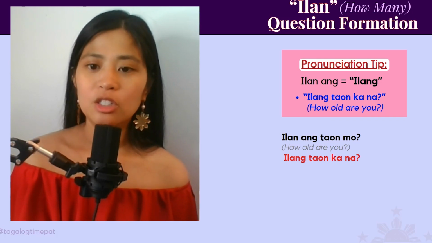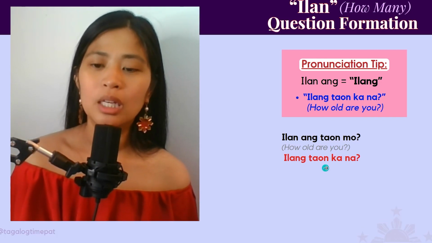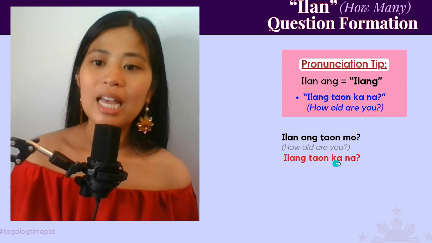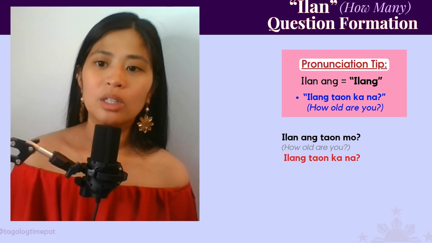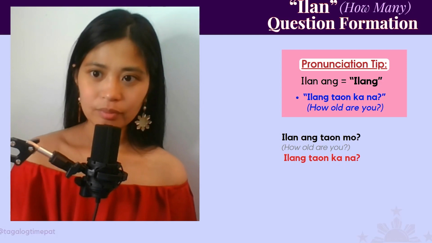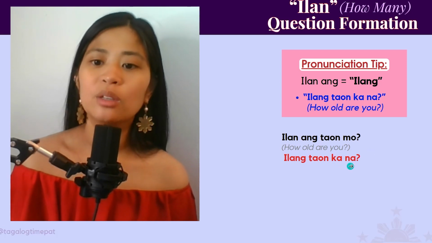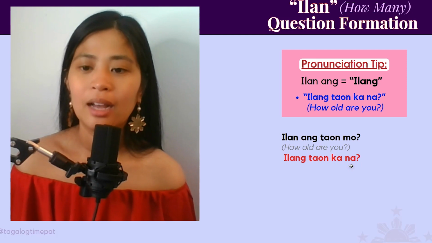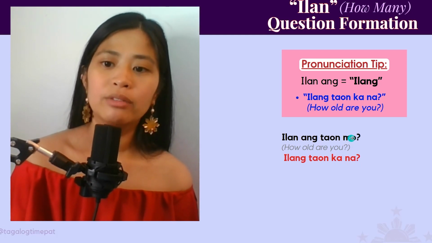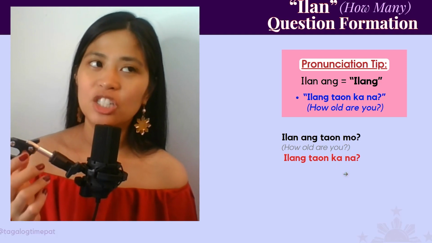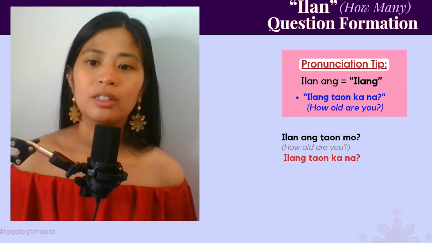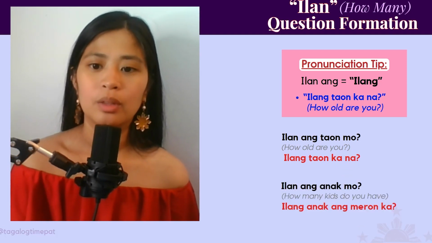But when we make the contraction, ilang taon ka na, now we are using a different pronoun. So, ilang taon ka na. And you don't have to add na. Ilang taon ka? How old are you? Ilang taon ka? But I do want to point out you have to change the pronoun here when you're making the contraction. And it's just a different form of asking how old are you.